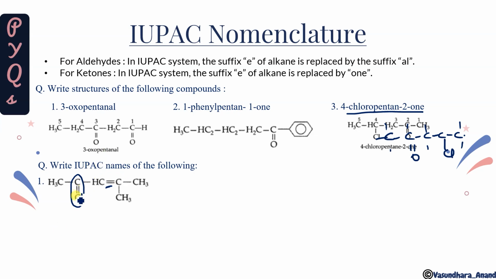Whether this double bond will get priority, or this functional group will get priority. I have told you, when the functional group and double bond both are there, then the functional group will get the priority. 1 2 3 4 5. So the structure will be 4-methyl pent-3-en-2-one. Got it? 4-methyl pent-3-en-2-one.